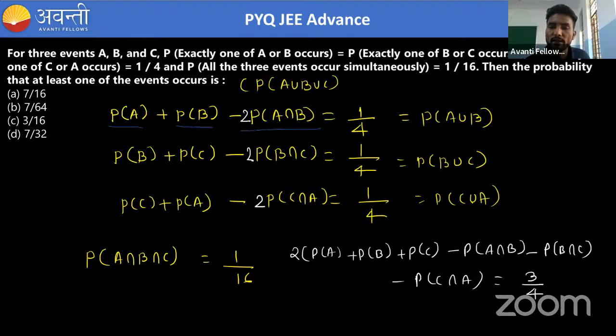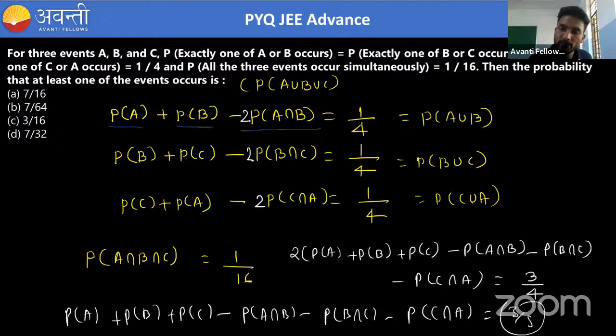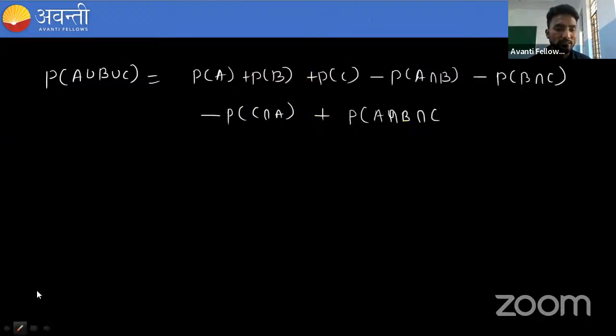If we take 2 as common, it becomes 3 by 8. Means we get PA plus PB plus PC minus PA intersection B minus PB intersection C minus PC intersection A equal to 3 by 8. We have 3 by 8 because there are three equations. What we have done is added all these three equations and got this result, 3 by 8.